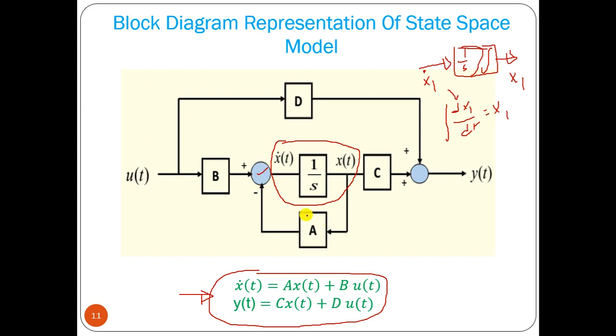Now we can have a summer here. So what we can write here, this is your x1 dot, that is equal to b into u plus a into x. Okay, we can have -1, that becomes plus. So this is the first equation, and the output y is equal to c into x(t) plus u into d, that is your y. So this is how we can go from the state space model equation to the block diagram.